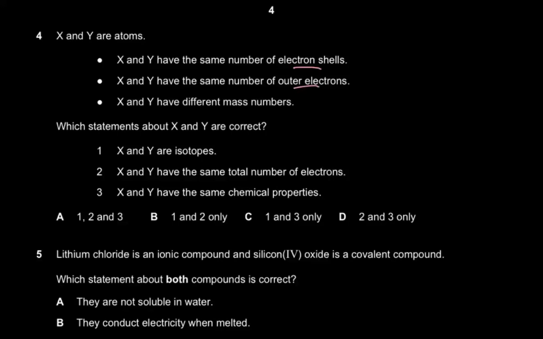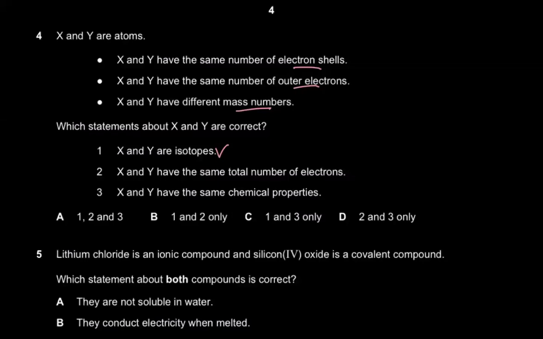And if the number of electrons are the same for an atom, that means automatically the number of protons are also the same, right? That's why it's an atom. Every atom is neutral because the number of protons is equal to the number of electrons. Therefore, there is no charge on an atom. So yes, X and Y are isotopes and they have different mass numbers, which means the nucleon number is different, or you could also say the neutron number is different.